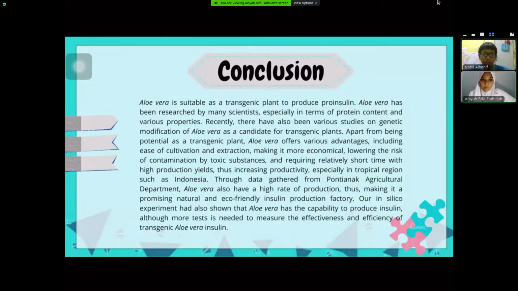Our in silico experiment has also shown that aloe vera has the capability to produce insulin, although more tests are needed to measure the effectiveness and efficiency of transgenic aloe vera insulin.